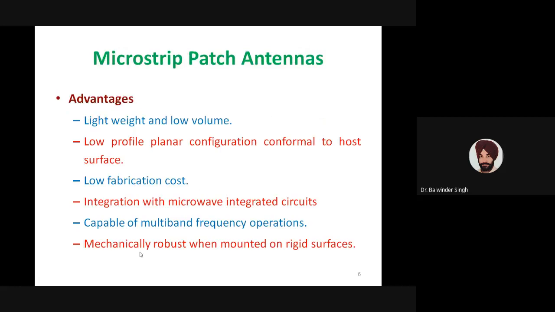So why do we go for the microstrip patch antenna? Because it has many advantages. The most important advantage is that these antennas, microstrip patch antennas, are lightweight and low volume. So these antennas are very light and the dimensions of these antennas are very compact. So we can easily integrate these antennas into mobile devices, because if the weight of the antenna is large, then it will not be easy to carry the device which is wearing that antenna.